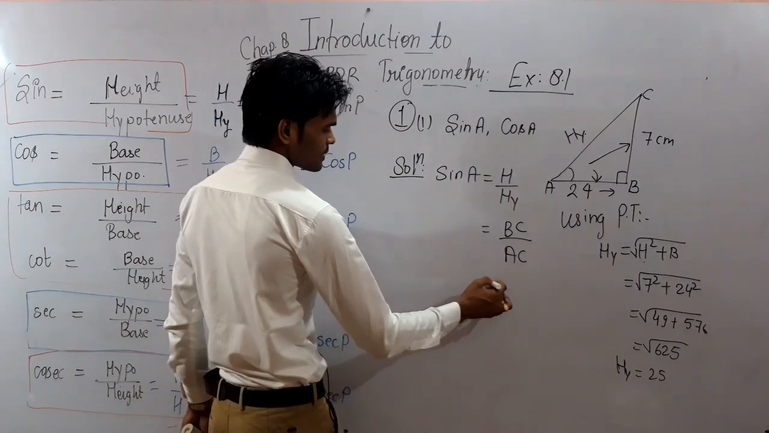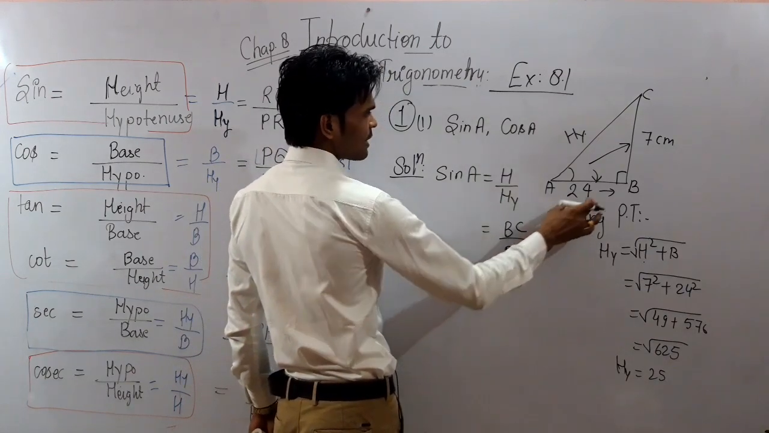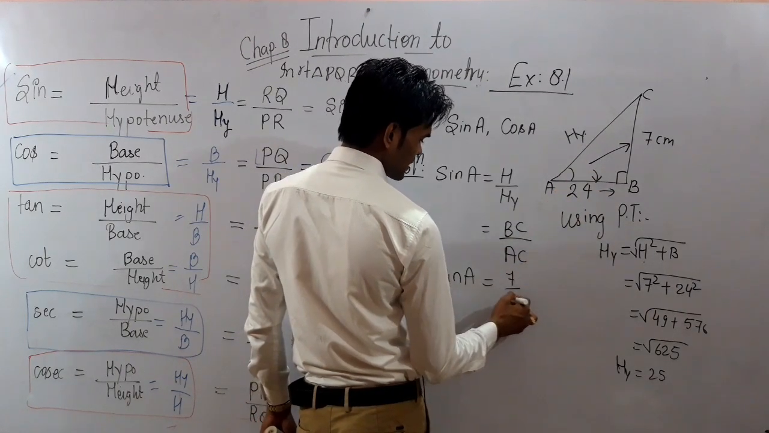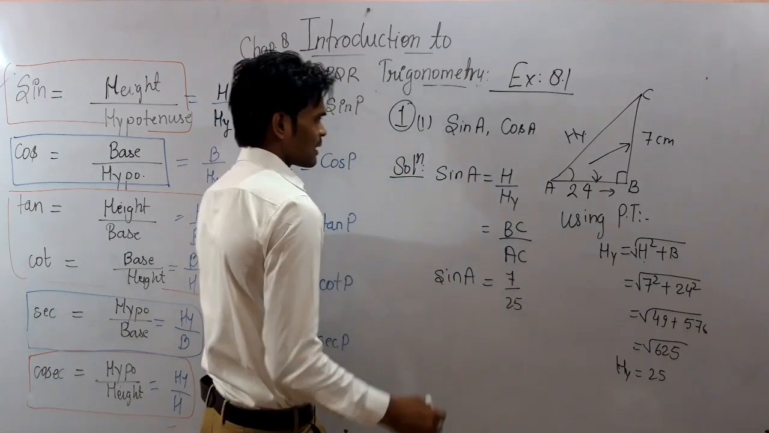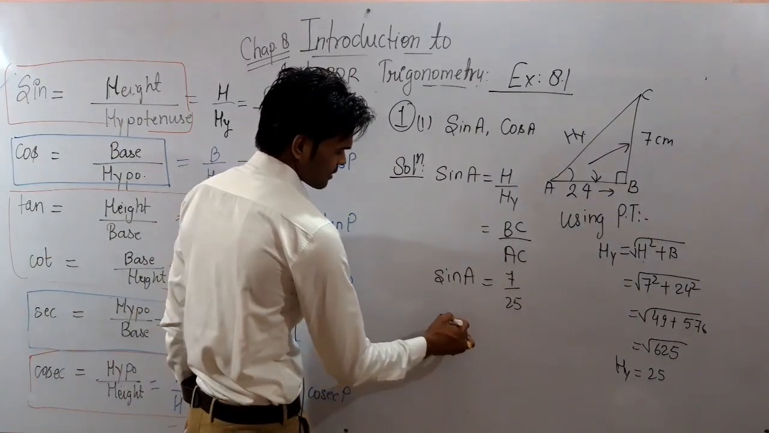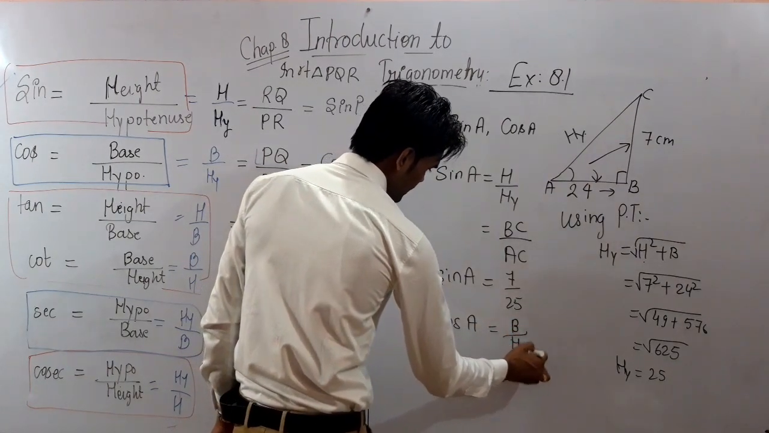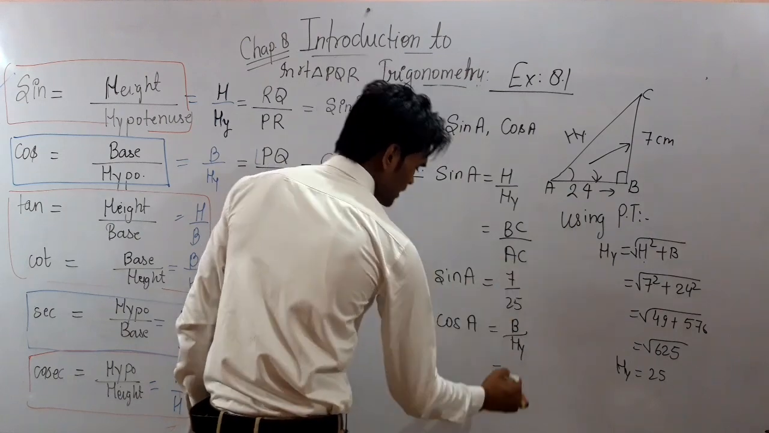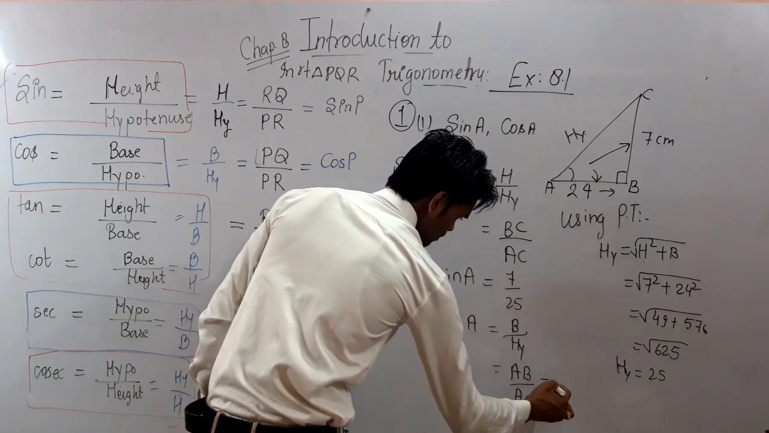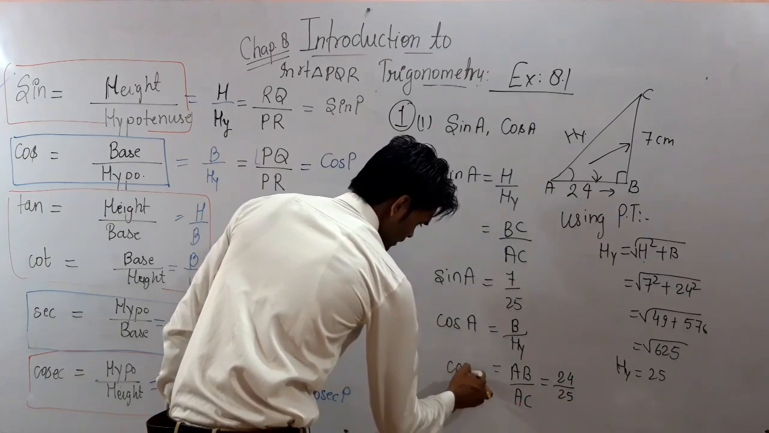So you may write here sin A is equal to BC, the value of BC is 7, and AC is 25. So it is 7 upon 25. Similarly, you may also write the value of cos A. Cos is the ratio of what? Base and hypotenuse. From the figure, base is AB and hypotenuse is AC. So it will be equal to 24 upon 25, and that is the value of cos A.